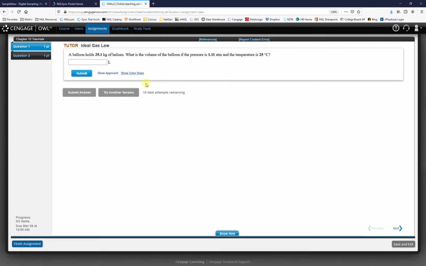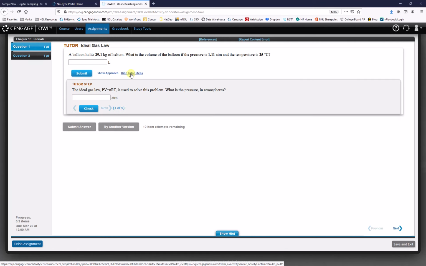I'll close that. We can also show hints. There's a pop-up here that just gives some basic information about how to solve this problem. And then the really cool opportunity is to show the tutor steps to students. This acts very much like a teacher would if they were in office hours walking students through how to solve each step of this problem step by step.